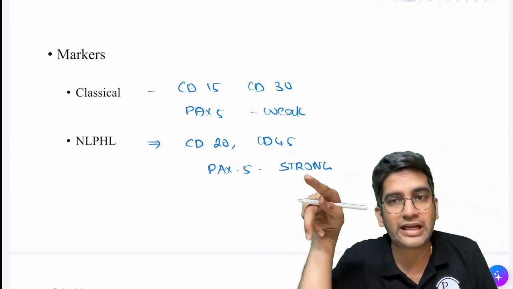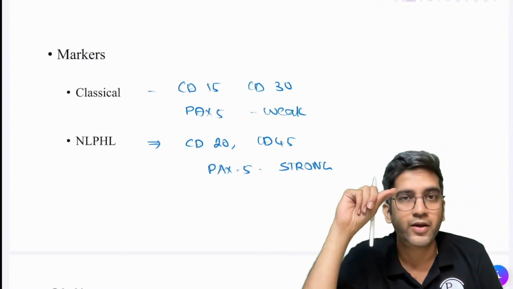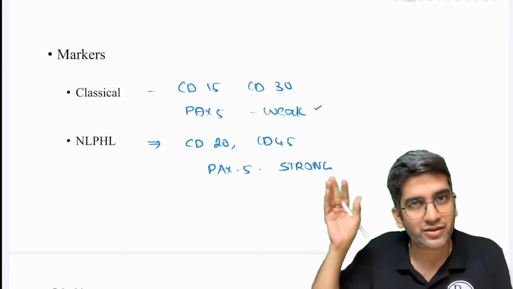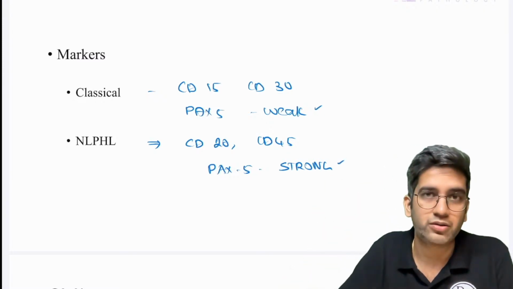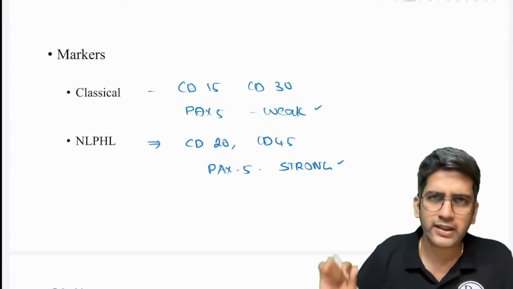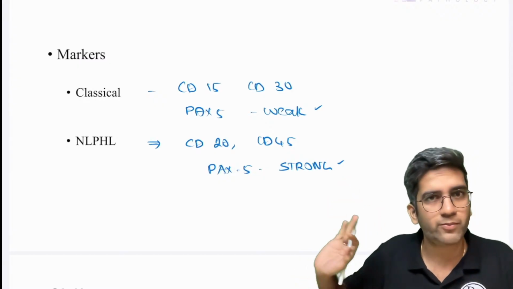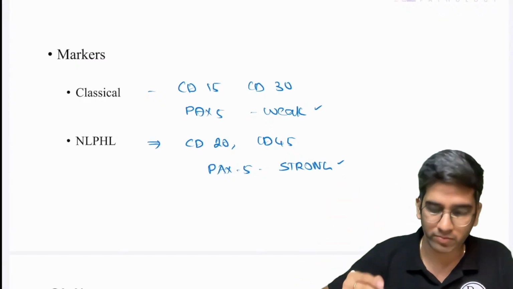We read it in B-ALL, right? PAX5. So here PAX5 is weak. So it's a B cell, a dying B cell. In NLPHL, PAX5 is very strong. So it's a classical B cell lymphoma, right? This will be positive for your CD10 and BCL6 also. I'm not mentioning it, but these are something basic to remember, right?